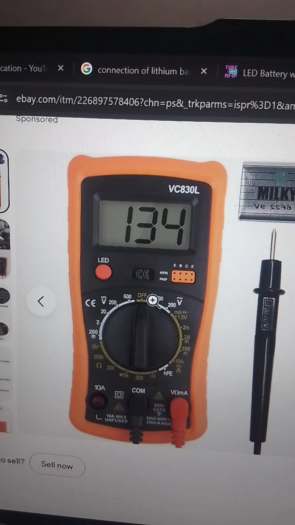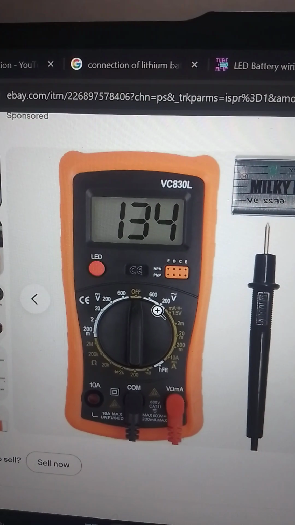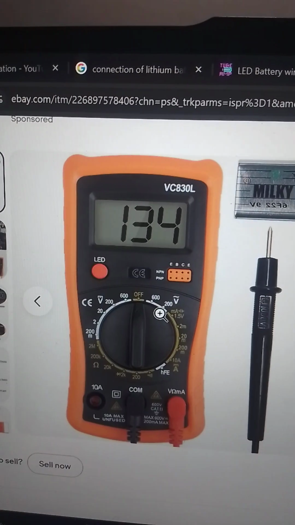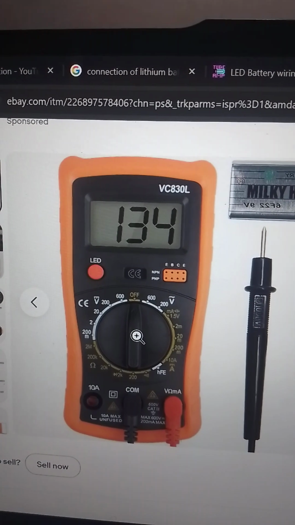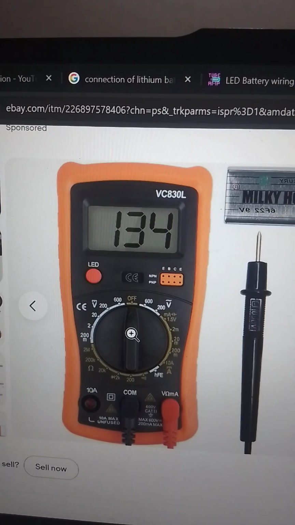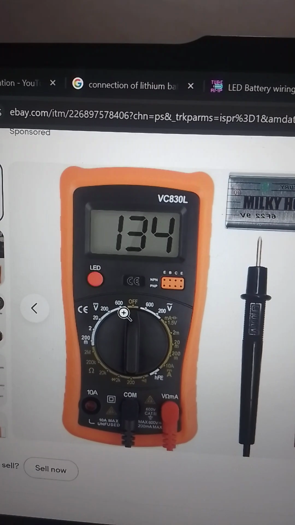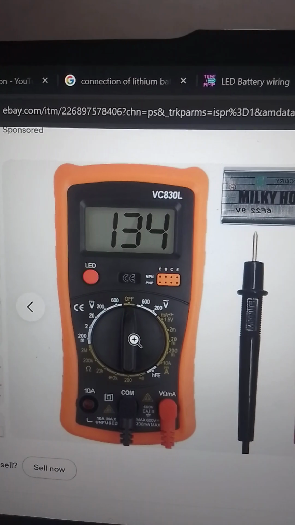Then above 200, you put it at 600. So 600 is the maximum volts you can use this meter to read under AC. Also, 600 is the highest volts you can use this meter to read under DC.